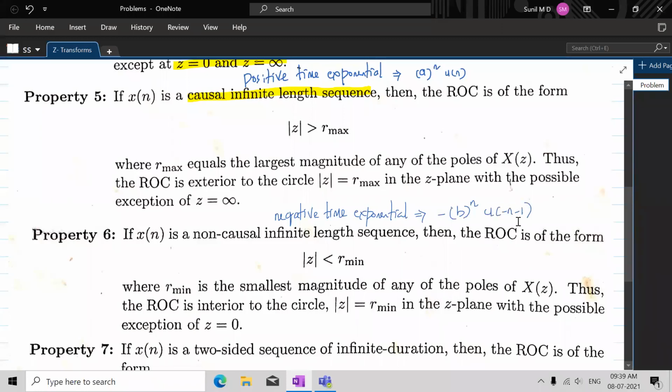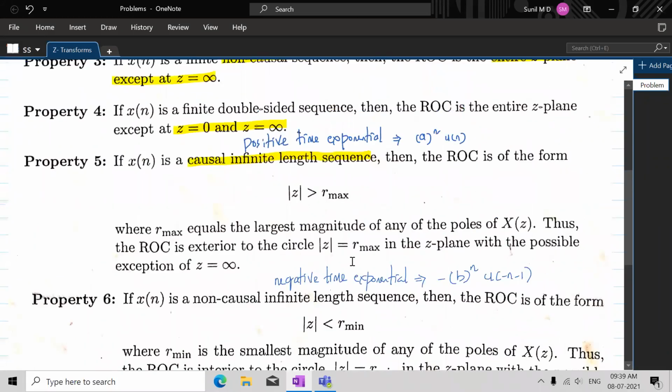Right? So for such a signal, the ROC is inside the circle with minimum radius. There could be two values, b and a. Whichever is minimum, you have to go with that. It should be inside the circle with the minimum radius.